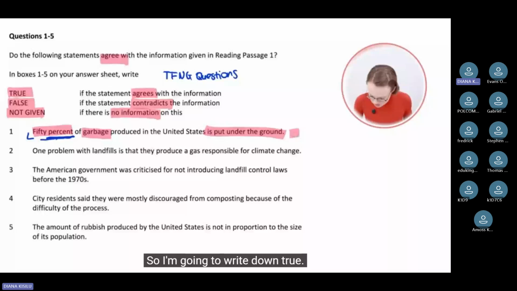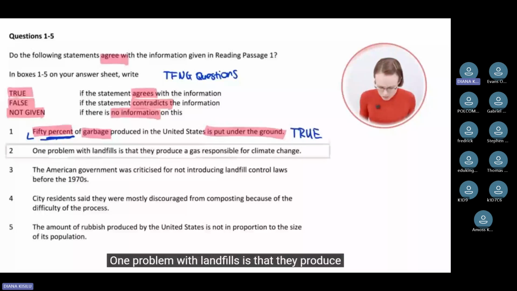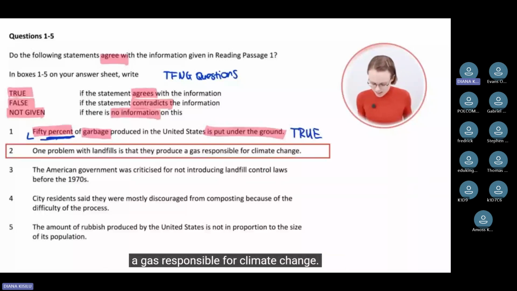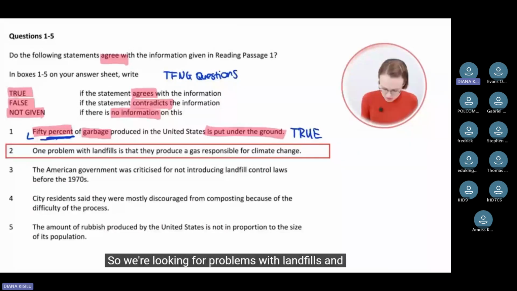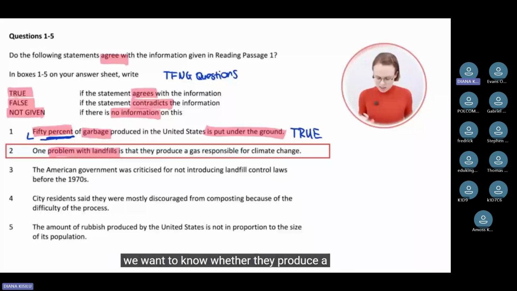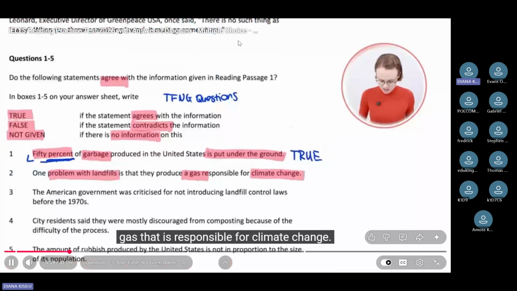Let's continue with the next statement. Number 2, one problem with landfills is that they produce a gas responsible for climate change. So we're looking for problems with landfills, and we want to know whether they produce a gas that is responsible for climate change. There was nothing about that in the first paragraph, so let's have a look at the second paragraph.